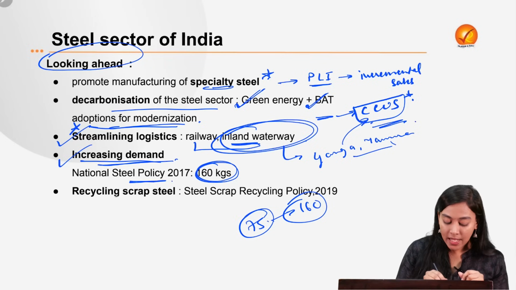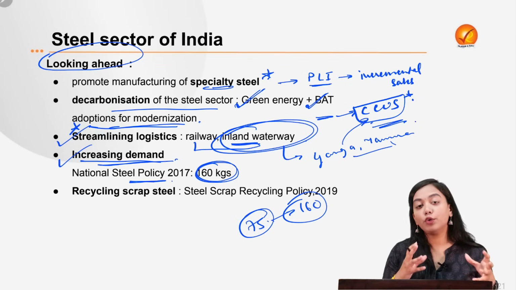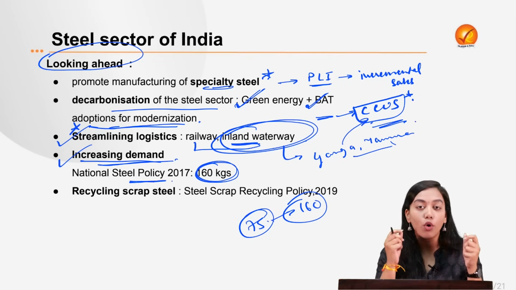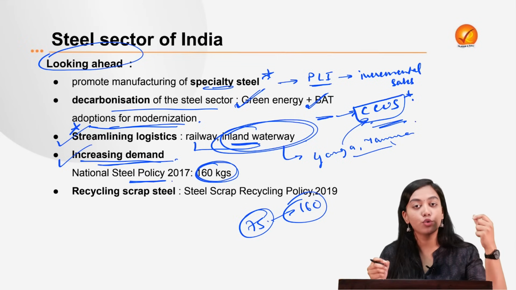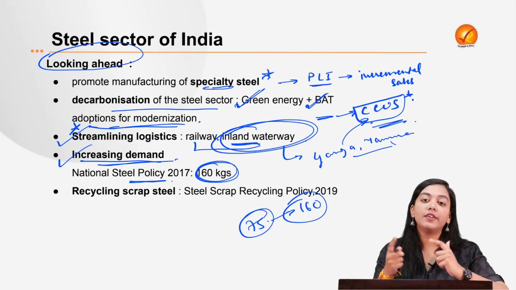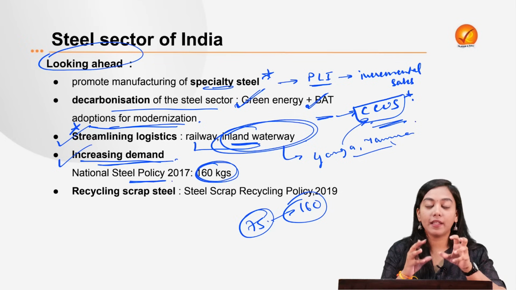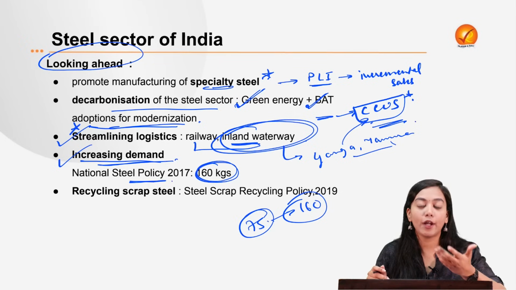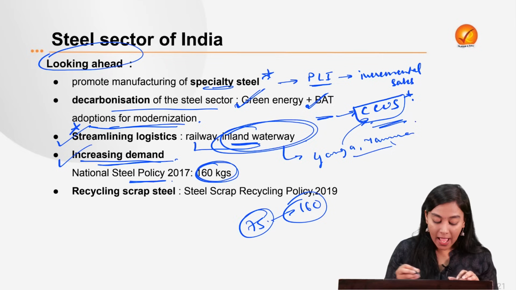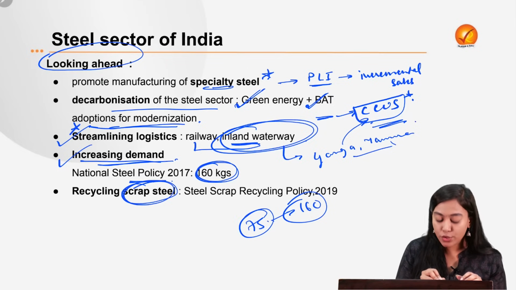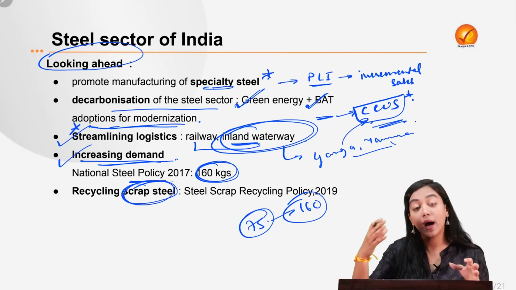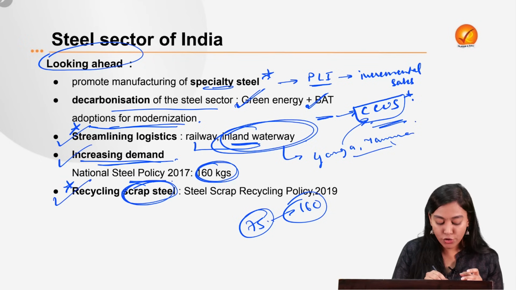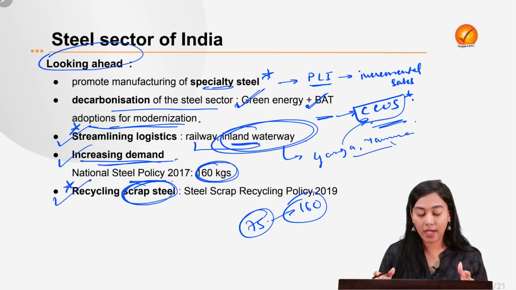And finally, the problem is that we do not have enough raw material, or we do not have adequate quality of raw material with us that can produce good quality steel. So we can recycle the existing material, existing ferrous scraps that we can get from the end of life cycle vehicles, and that scrap steel can be used as an input for many of the plants to again generate steel. So recycling of the scrap steel can also be a good solution in this regard.